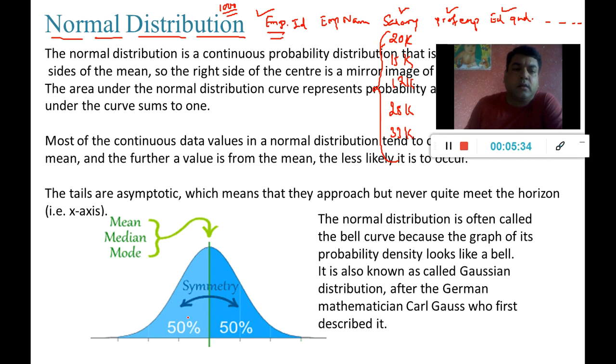If we calculate the mean, median or mode for this particular salary column, then out of these 1000 entries, 50% of entries should fall on this side of the mean and 50% of entries should fall on this side of the mean. If this is the situation, then we call it normally distributed data, right?